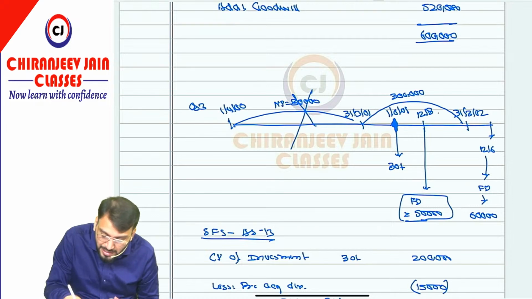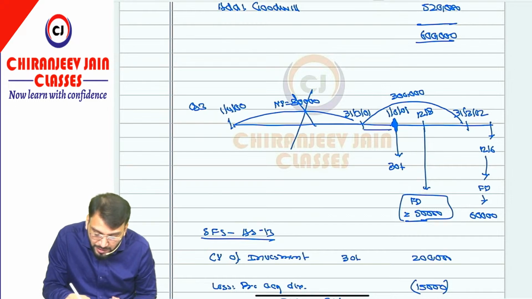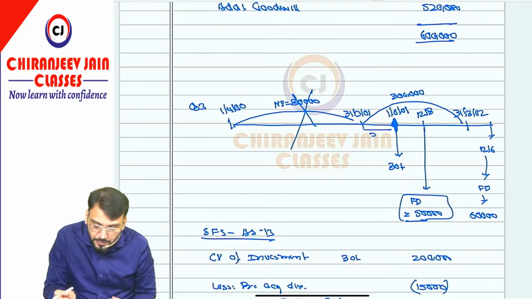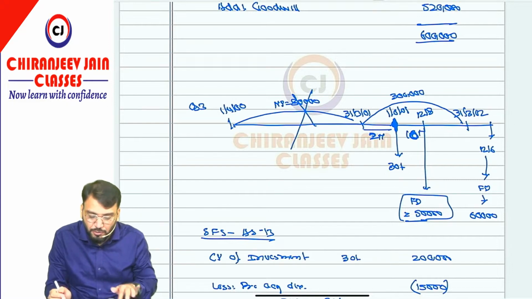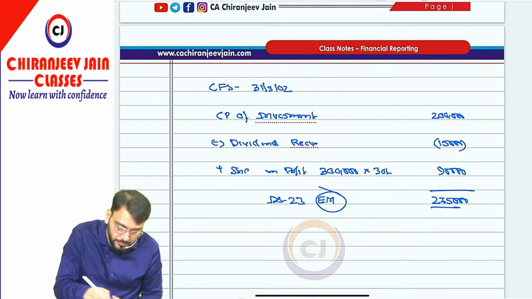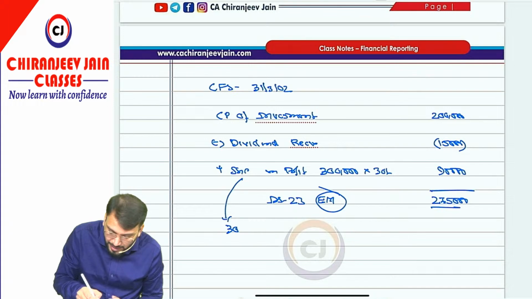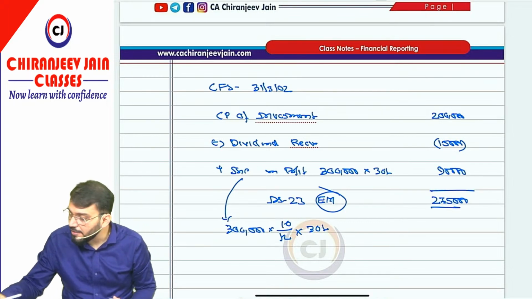Correct now. So 3 lakh will be proportionately allocated. So tell me, post acquisition profit is what? This is 1st June, means this is how many months? April, May. Means this is 2 months and this is 10 months. So proportionately it will be allocated. So it will be 3 lakh into 10 by 12 into 30%.